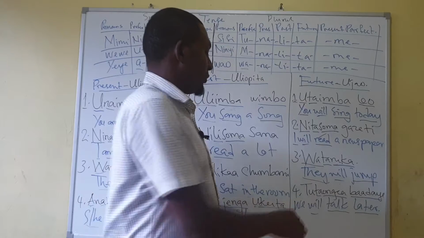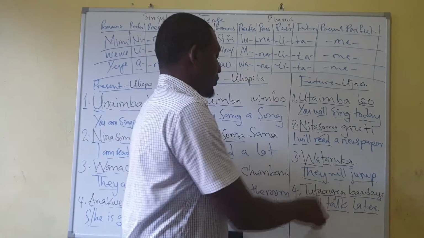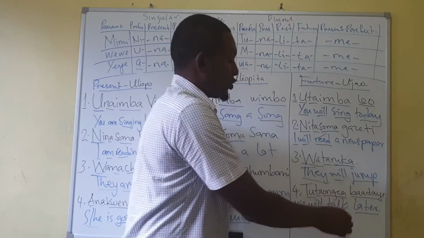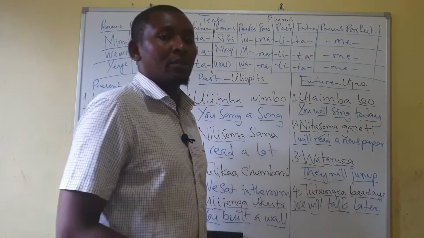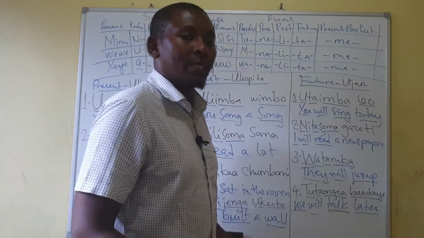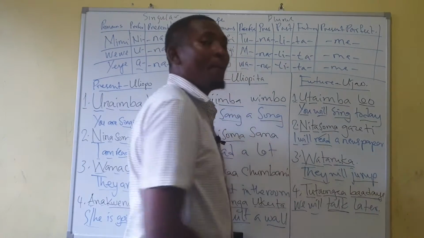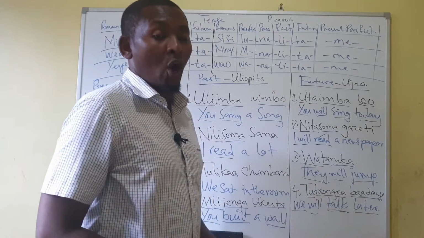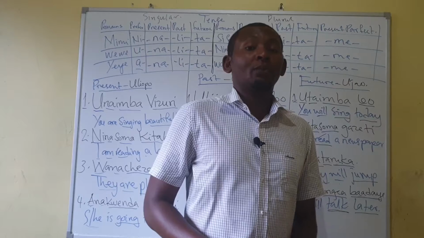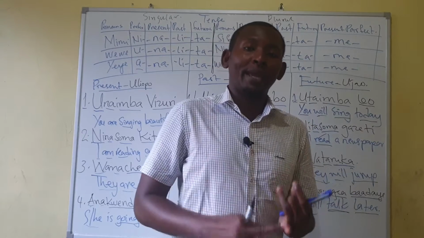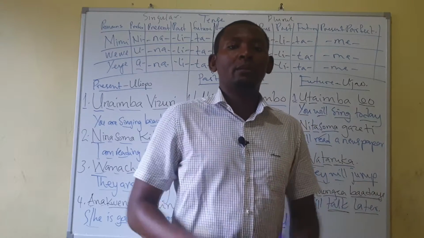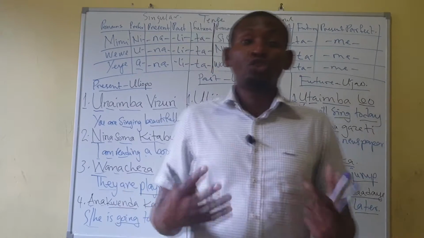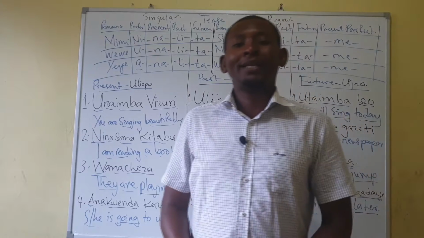And tu is we, ta, ongea. Ongea is talk, speak. Baadaye is later. So today I hope you learned some new words. Tutaongea, ongea, baadaye, ruka, soma, imba, gazeti, and many more.